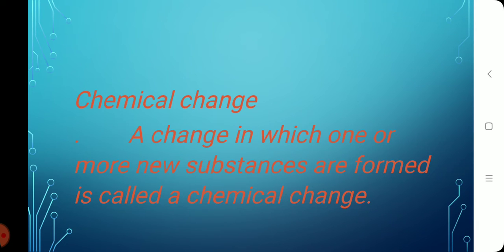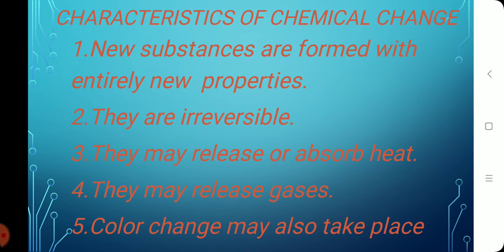Now let us understand what is a chemical change. Another kind of change. A change in which one or more new substances are formed is called a chemical change. Now let us know what are the characteristics of chemical change. New substances are formed with entirely new properties. They are irreversible. That is, once the substance undergoes change, we cannot get back the original substance. They may release or absorb heat. They may release gases. Color change may also take place. These points will be more clear with the examples in the further slides.